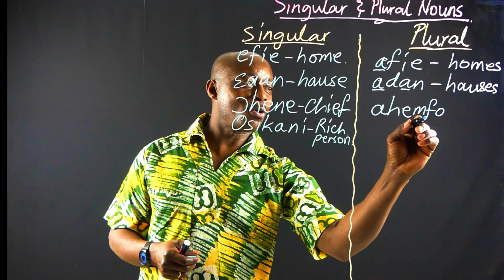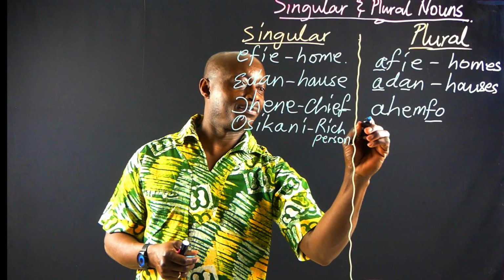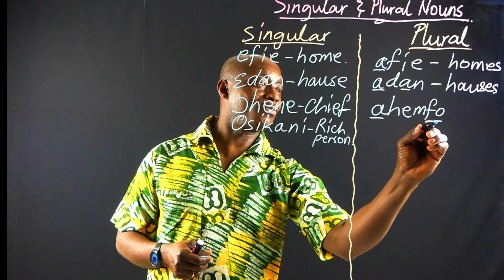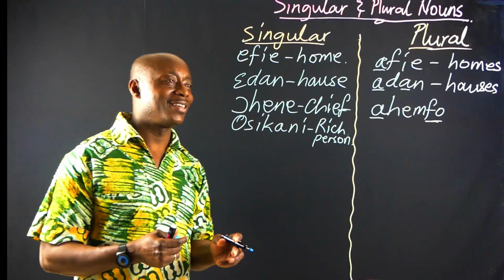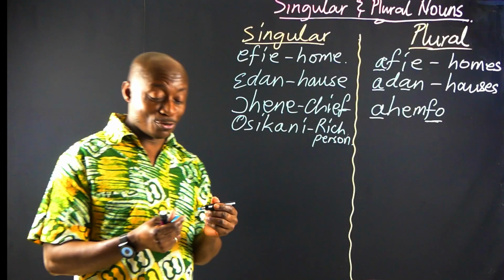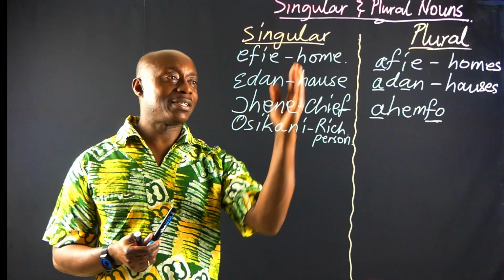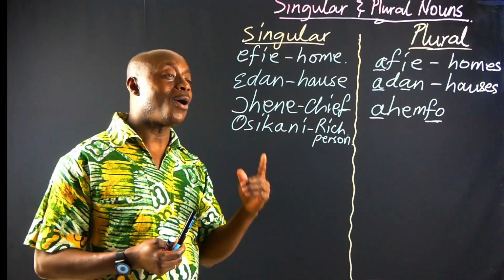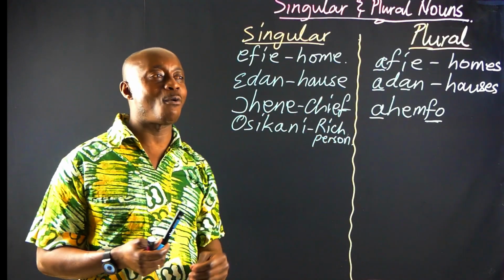You see, it's also taking the suffix fo. Prefix a, suffix fo. Ahemfo. As I've told you, in plural form, it will either take the prefix a, m, or n. These are the prefixes that in plural form they take.